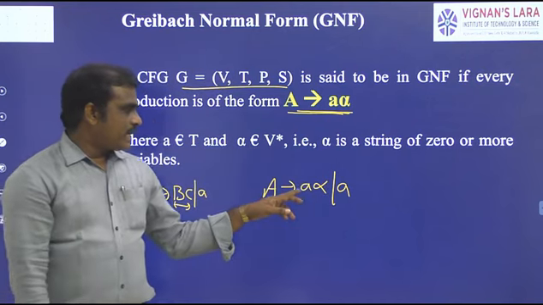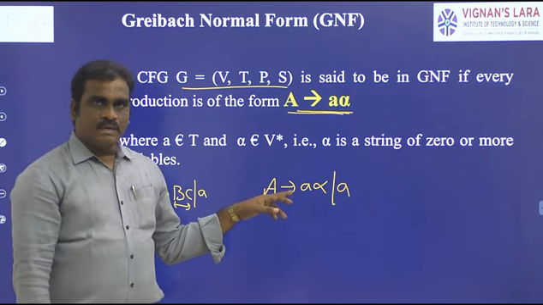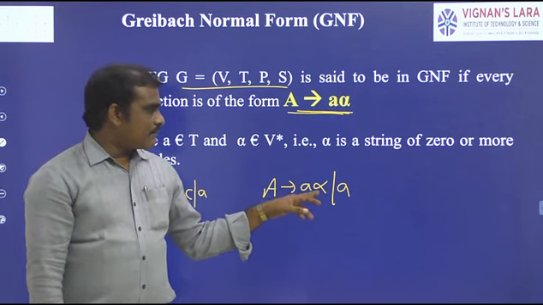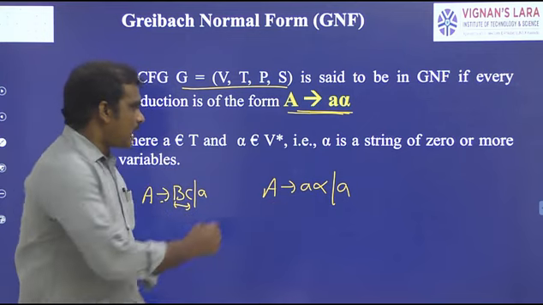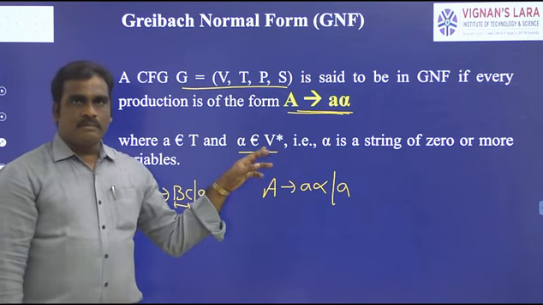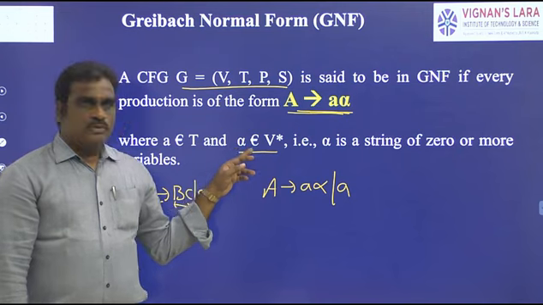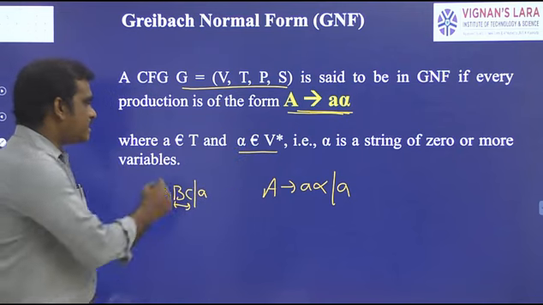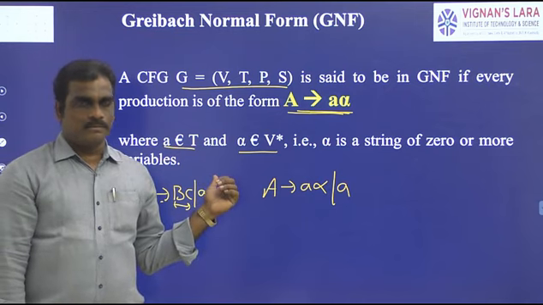Here a means a terminal symbol and alpha means 0 or more variables, so alpha belongs to V star. What is V? V means variable, star means 0 or more. So alpha belongs to 0 or more variables, whereas a belongs to terminal and its length is 1.